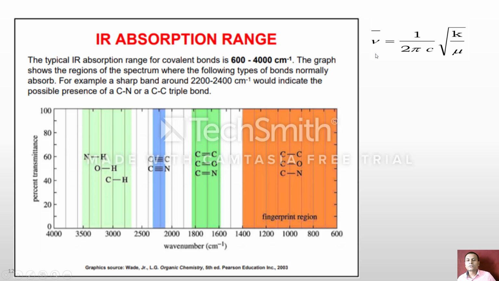But from this equation we can also say that the wave number is inversely proportional to the reduced mass. If the reduced mass increases, the wave number decreases. For NH, OH and CH, the reduced mass goes on increasing, so the wave number goes on decreasing. So from Hooke's law we can say that as the force constant increases, the wave number increases, and as the reduced mass increases, the wave number decreases.